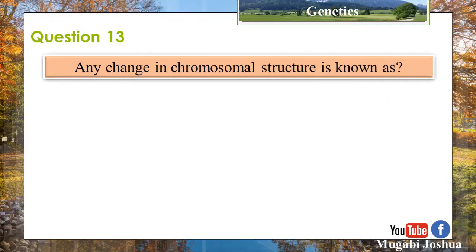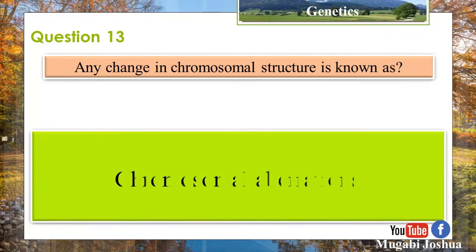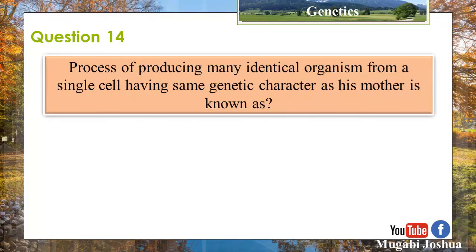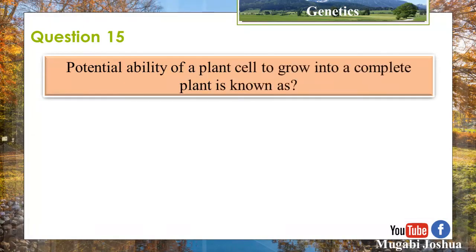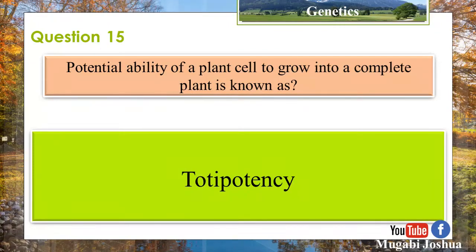Question 13. Any change in chromosomal structure is known as chromosomal aberrations. Question 14. The process of producing many identical organisms from a single cell, having the same genetic character as its mother, is known as cloning. Question 15. The potential ability of a plant cell to grow into a complete plant is known as totipotency.